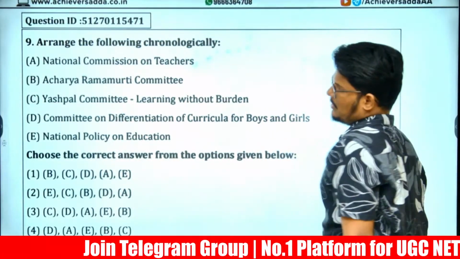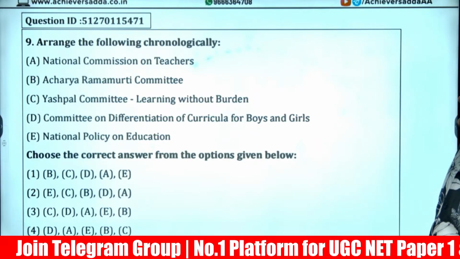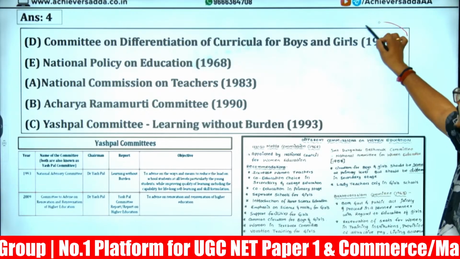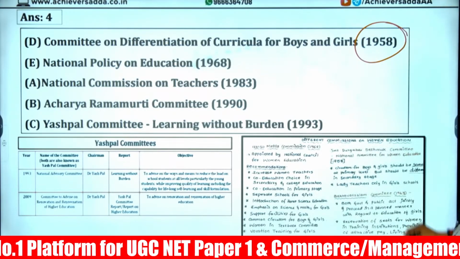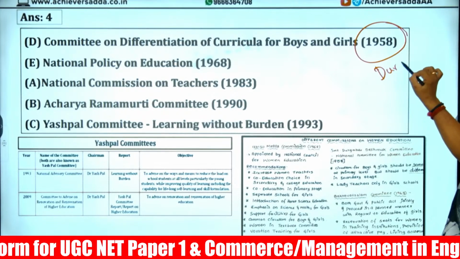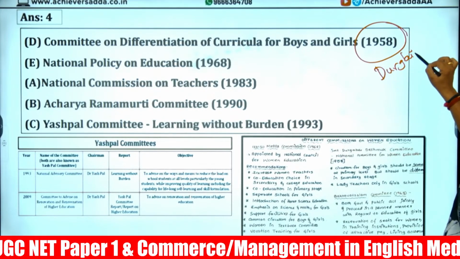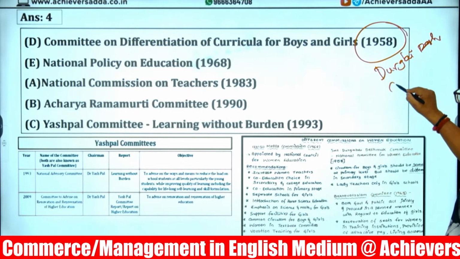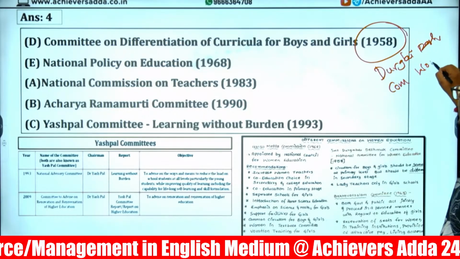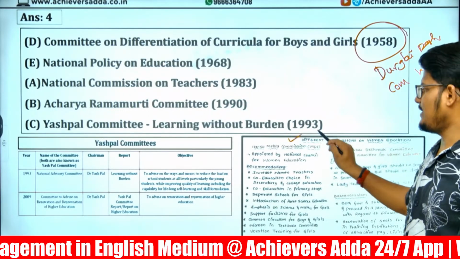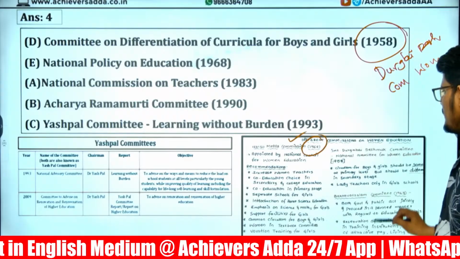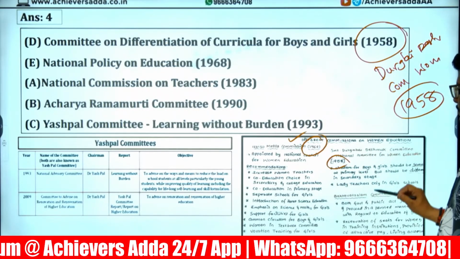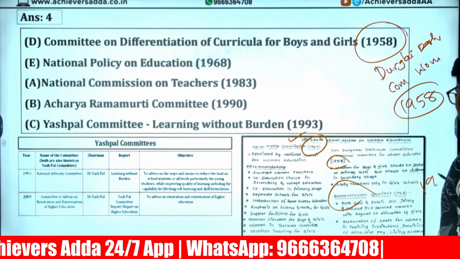After that, now the chronological order of these committees. Committee on Differentiation of Curricula for Boys and Girls, 1958. Srimati Durgabai Deshmukh Commission on Women Education, 1958. This is Women Education Committee total. Hansa Mehta Committee 1962 Women Education, and 1958 Durgabai Deshmukh Commission, Bhaktavatsalam Commission 1963 also.